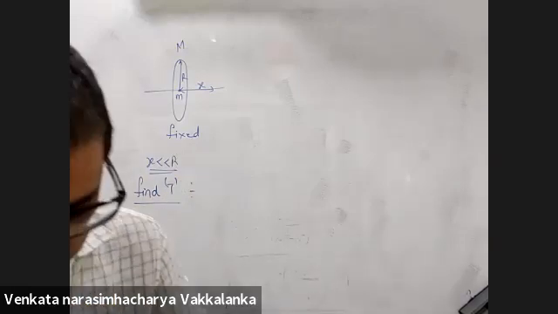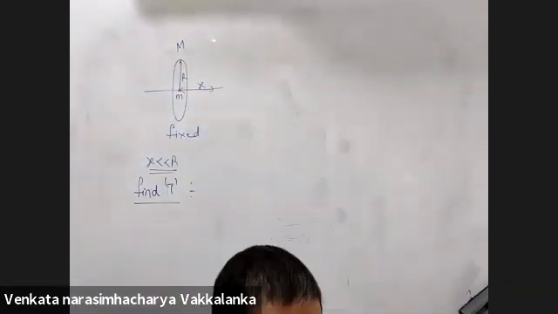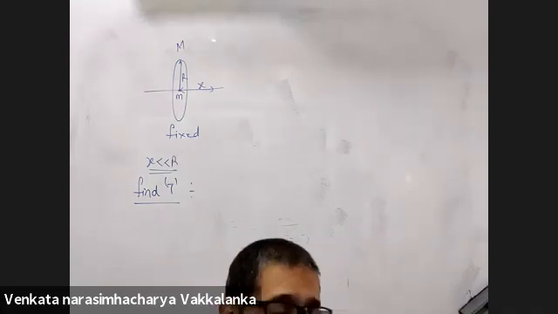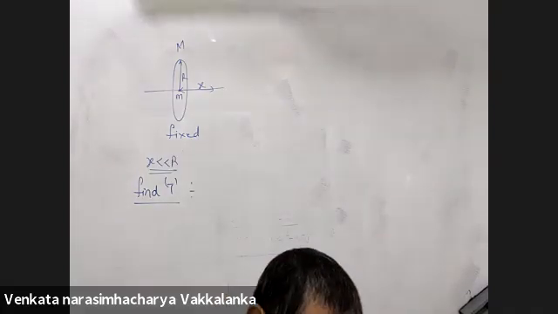Sir, when it goes to the left of the mean position, the direction of the field will change, so it will pull it back to the equilibrium again. Okay, sir, got it.